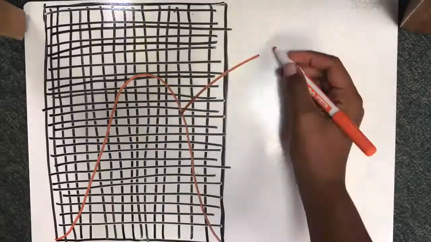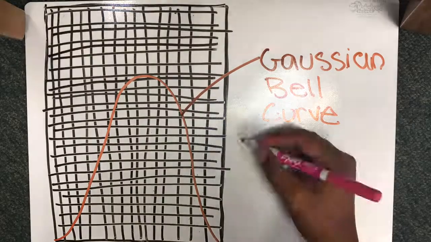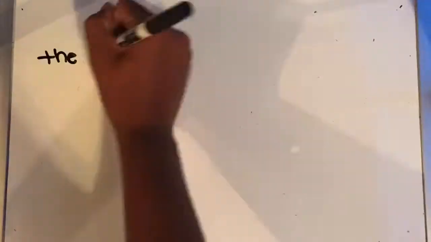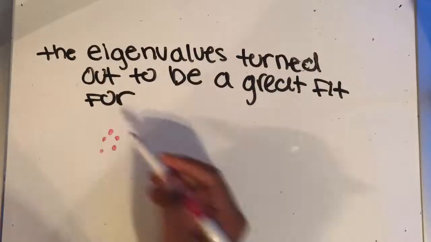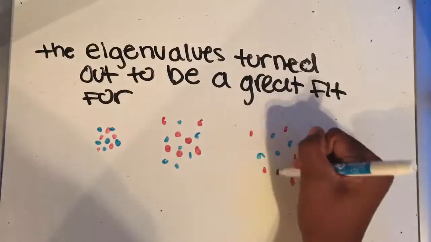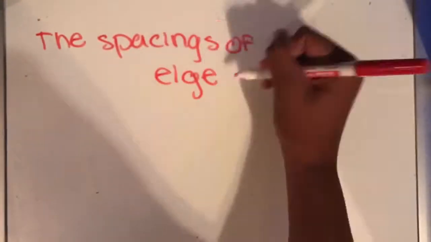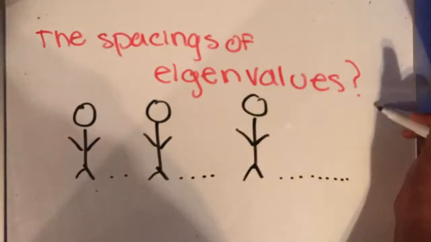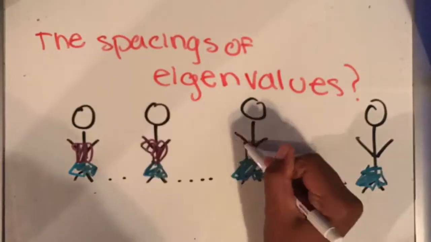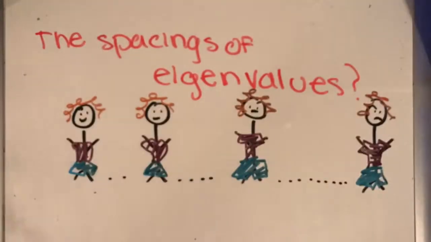Numbers may seem random, but they are picked from a Gaussian normal distribution. The eigenvalues of random Hermitian matrices turn out to be a great fit for the energy levels of heavy nuclei when observed in experiments. Eigenvalues of random Hermitian matrices show repulsion: energy levels trying to get as far as possible from each other, like a long-standing line of antisocial people.